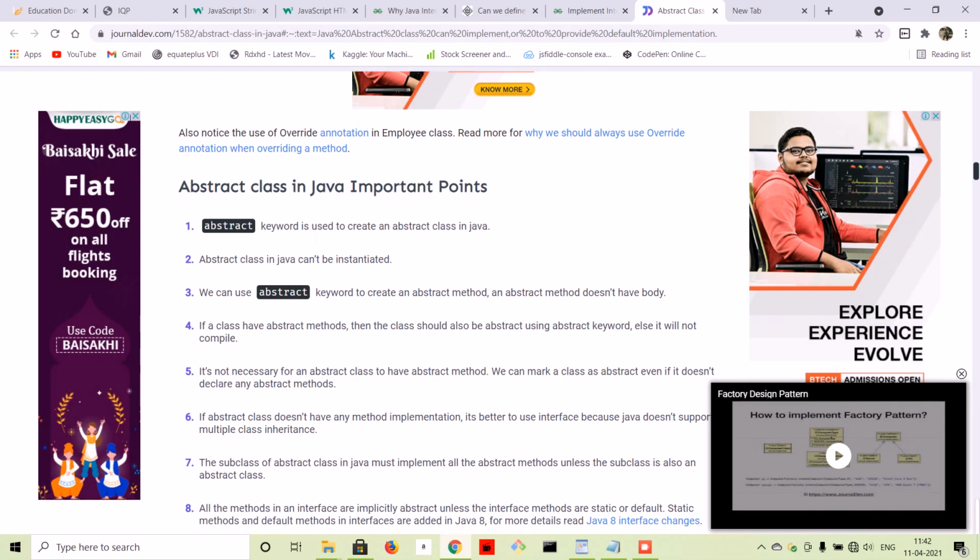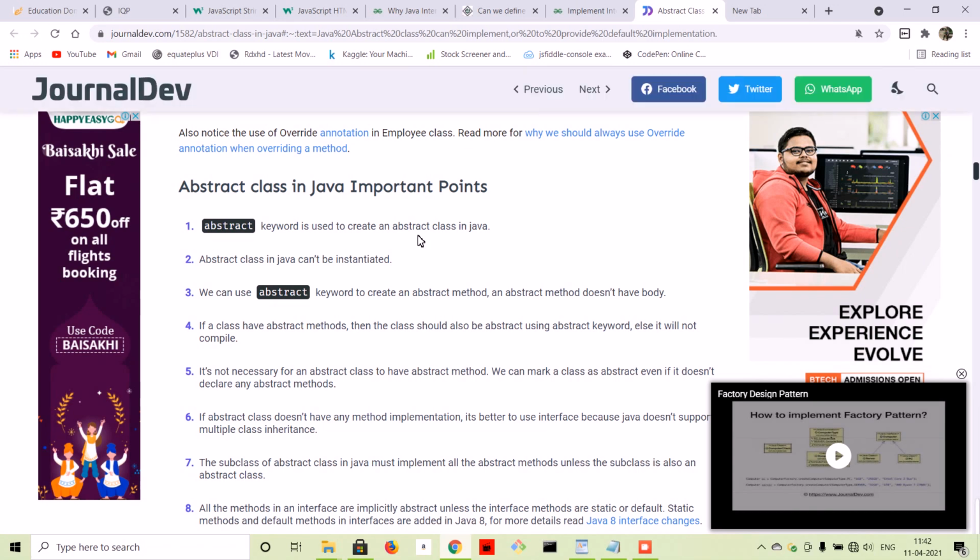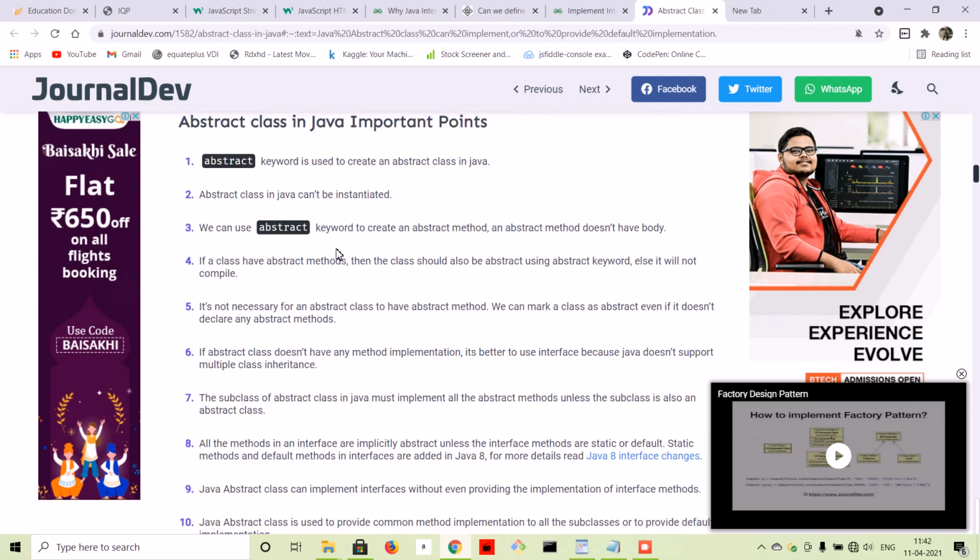The abstract keyword is used to create an abstract class, and an abstract class in Java you cannot instantiate. Yeah, that is correct. And again, the third point is, we can use the abstract keyword to create an abstract method. Again, this is basic. An abstract method doesn't have a body. Yeah, it is unimplemented, so that's why it will not have any body.